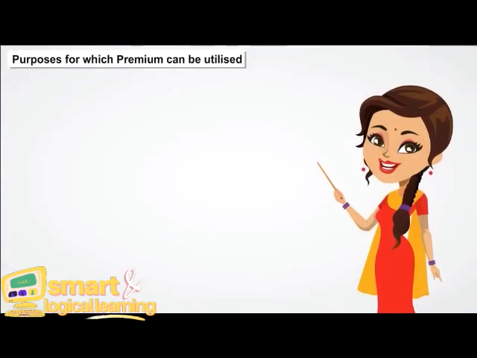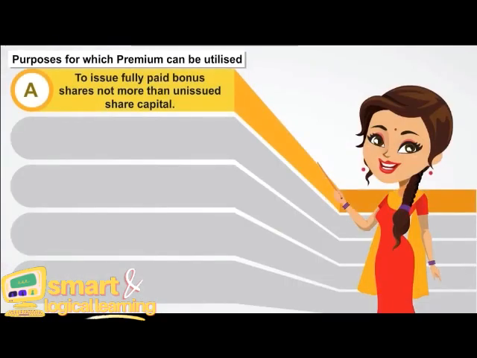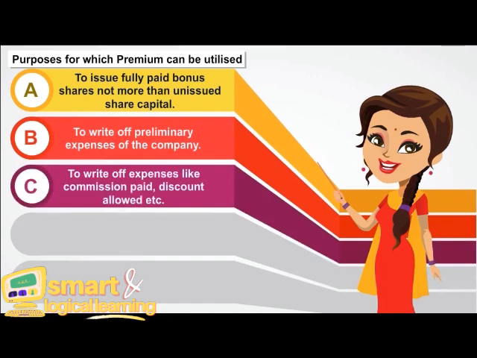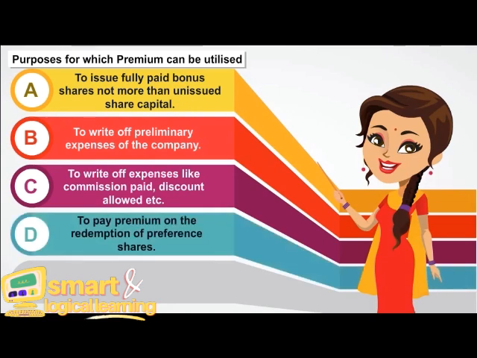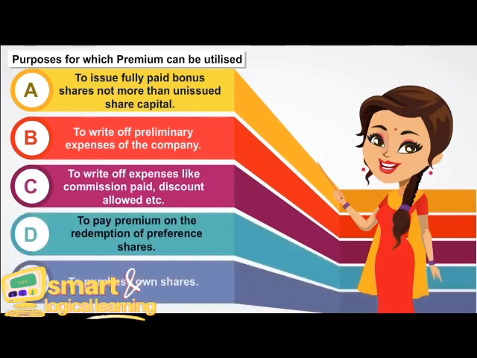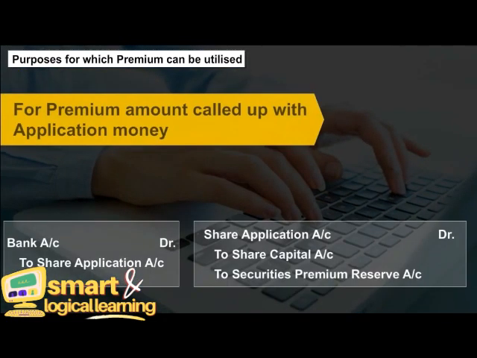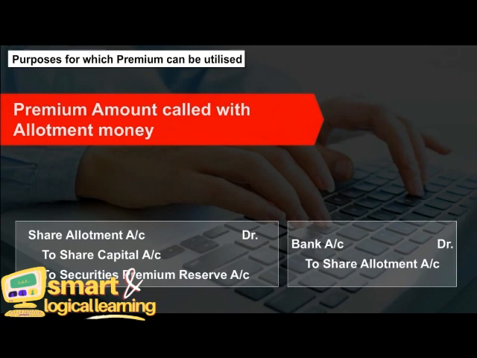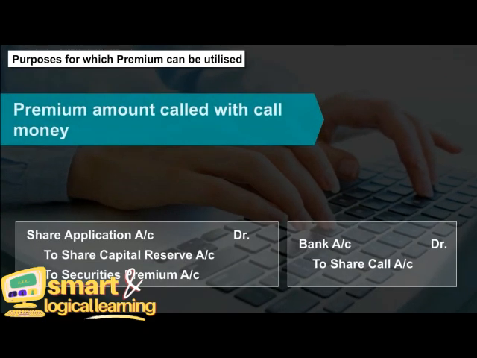Purposes for which premium can be utilized: A, to issue fully paid bonus shares, not more than the unissued share capital. B, to write off preliminary expenses of the company. C, to write off expenses like commission paid, discount allowed, etc. D, to pay premium on the redemption of preference shares. E, to purchase own shares. Entries for premium amount called up with application money, premium amount called with allotment money, and premium amount called with call money.